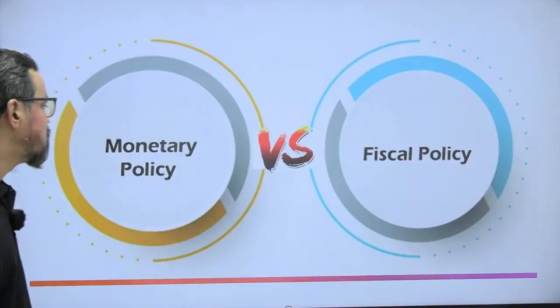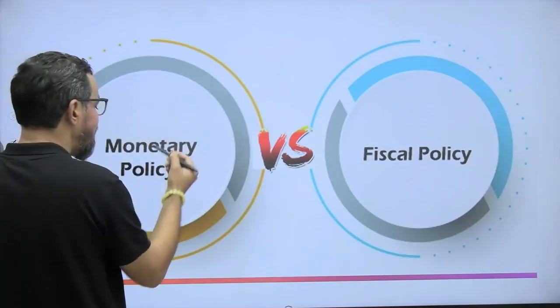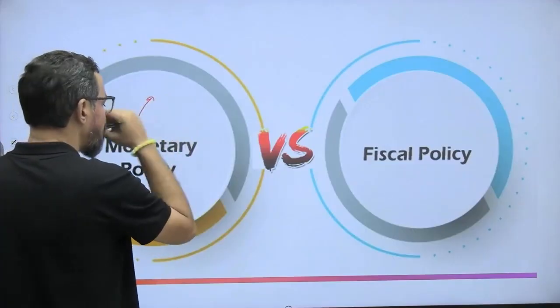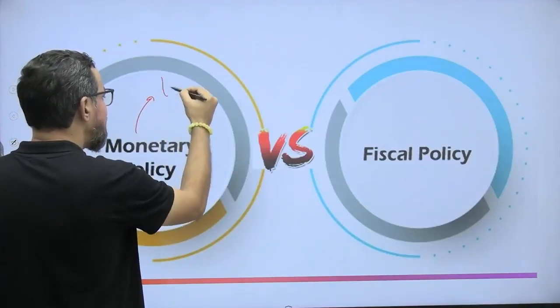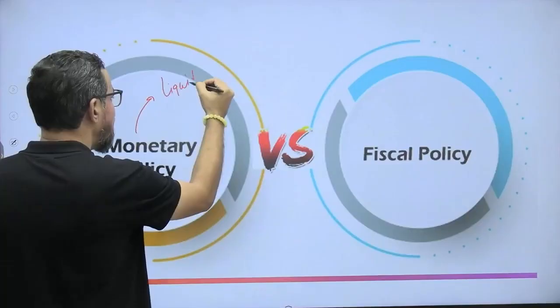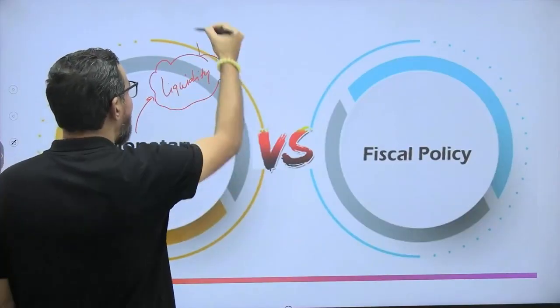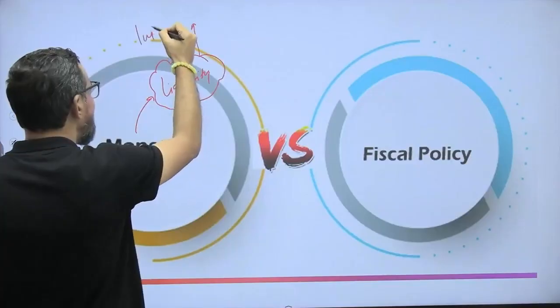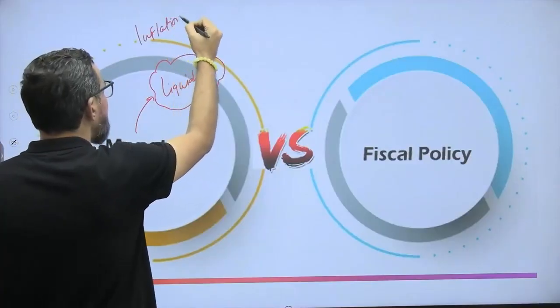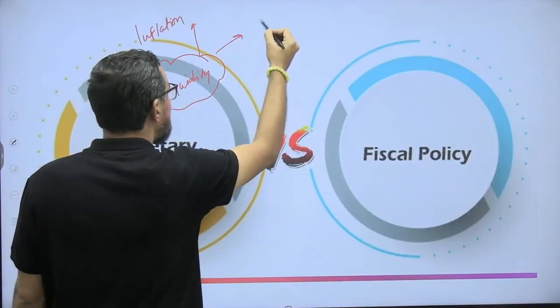When it comes to monetary policy, basically with the help of this policy, RBI is managing the liquidity in the economy, and we are targeting inflation or inflation versus growth, right?